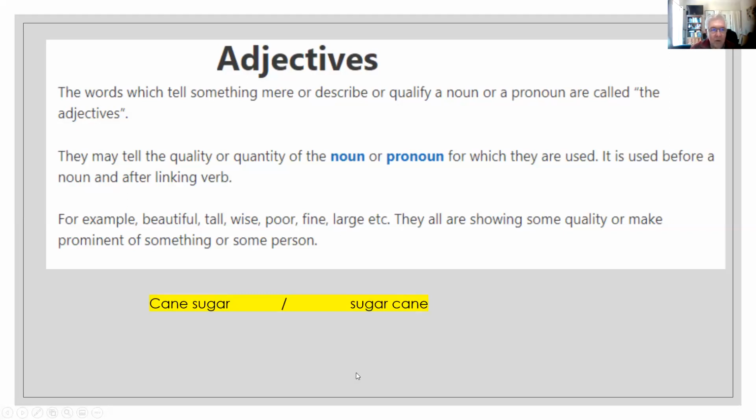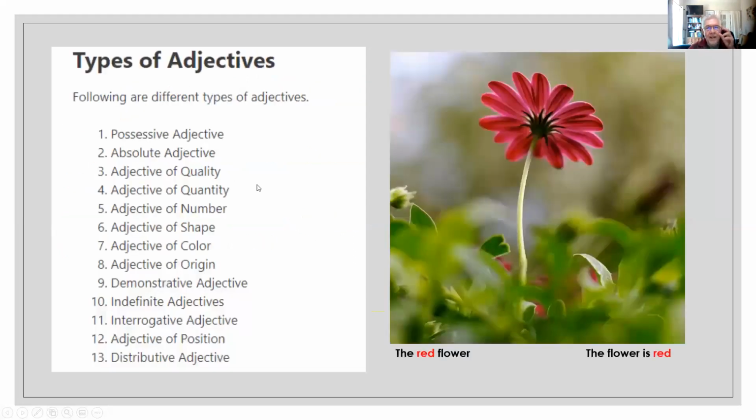Let's continue. We have different kinds of adjective: possessive adjective, absolute adjective, adjective of quality, quantity, number, shape, color, origin, demonstrative adjectives, indefinite adjective, interrogative, adjective of position and distributive adjective.